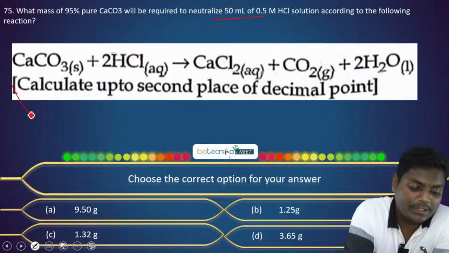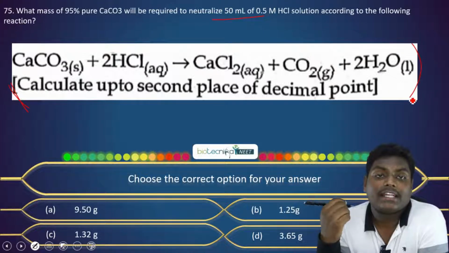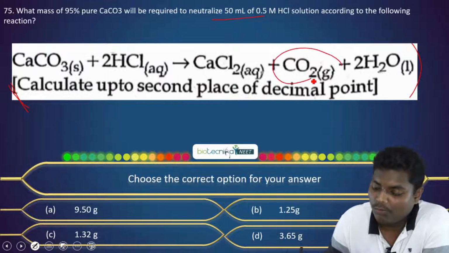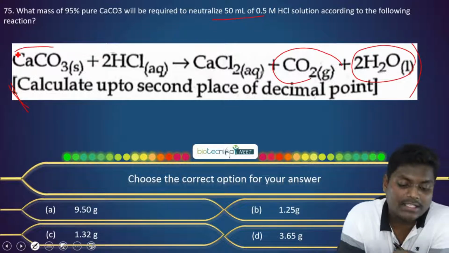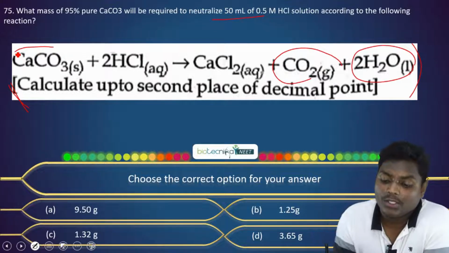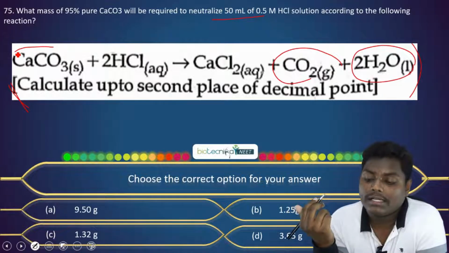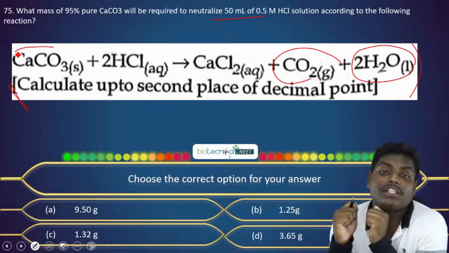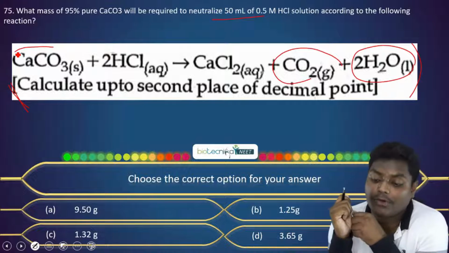They have given an equation where calcium carbonate reacts with HCl to give calcium chloride, carbon dioxide and water. Now the first task is to calculate the number of moles present in 50 ml of 0.5 molar HCl.